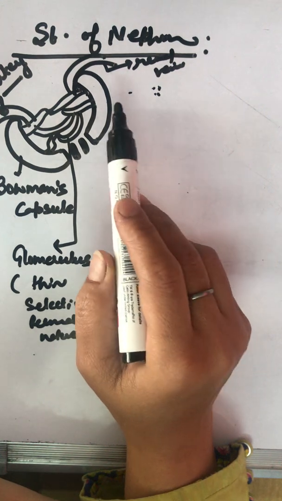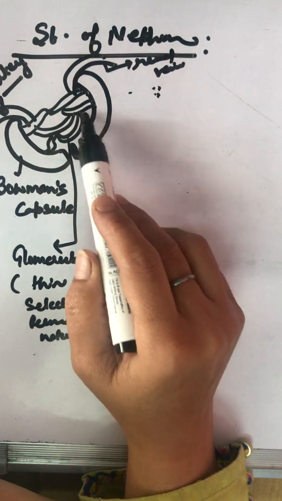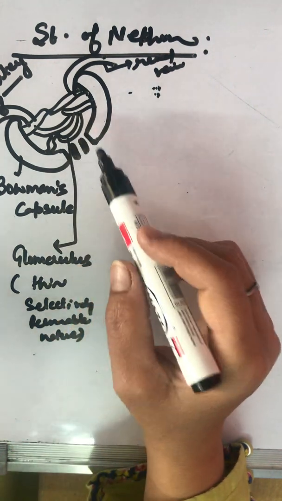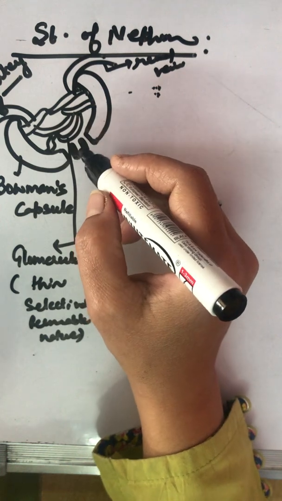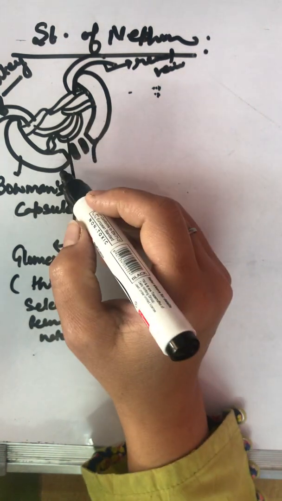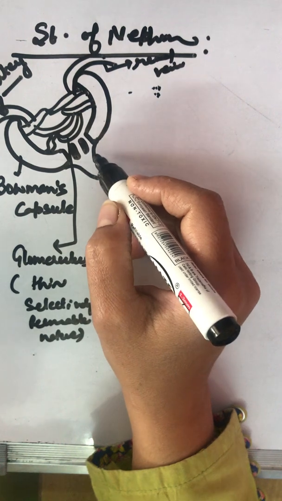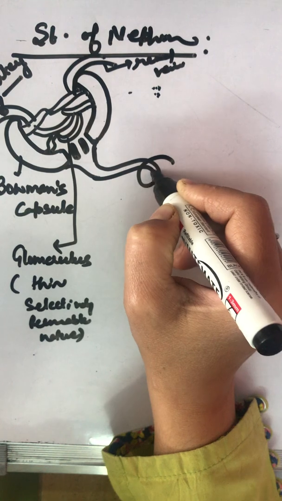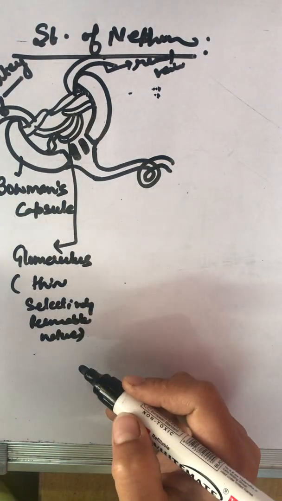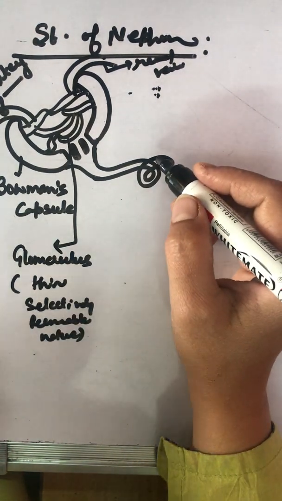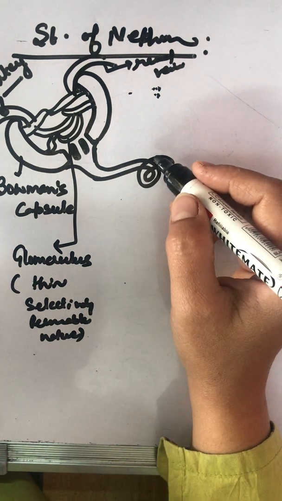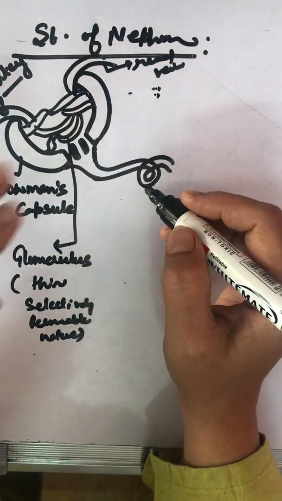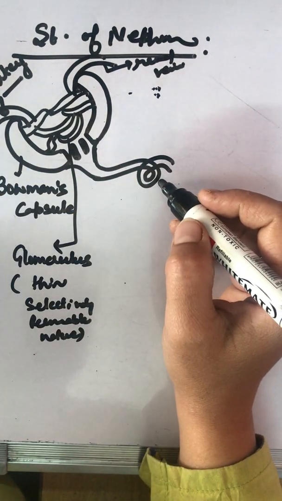impure blood. The fluid containing waste material is forced out of the glomerulus capillaries into the Bowman's capsule. अब हम क्या कर रहे हैं? फिल्टर्ड आउट फ्लूइड को हम ग्लोमेरुलर फिल्ट्रेट बोल रहे हैं, जिसके अंदर सोडियम, पोटेशियम क्लोराइड, ग्लूकोज सब कुछ होता है, and it goes further into this convoluted structure. ठीक है, वो स्ट्रक्चर में चला जाएगा, which contains urea, uric acid, so much amount of water, glucose, sodium, potassium chloride, ions, everything is moving to this tubular structure.